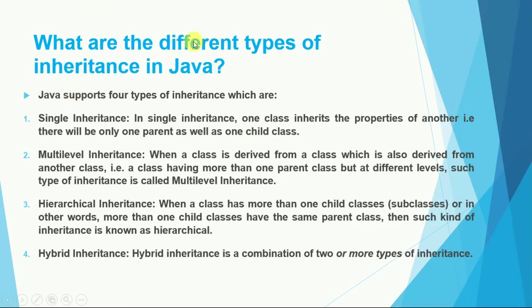So what are the different types of inheritance in Java? There are basically four different types of inheritance in Java. First is single inheritance. One class simply inherits the properties of another, so there will be only one parent and one child. Okay, so that particular inheritance is called single inheritance.